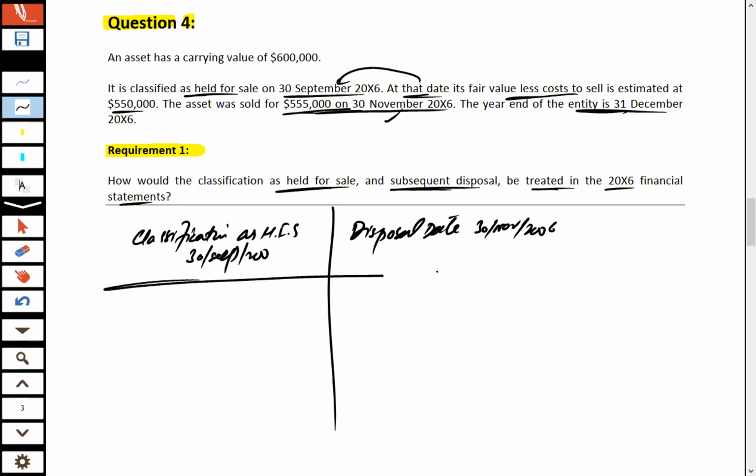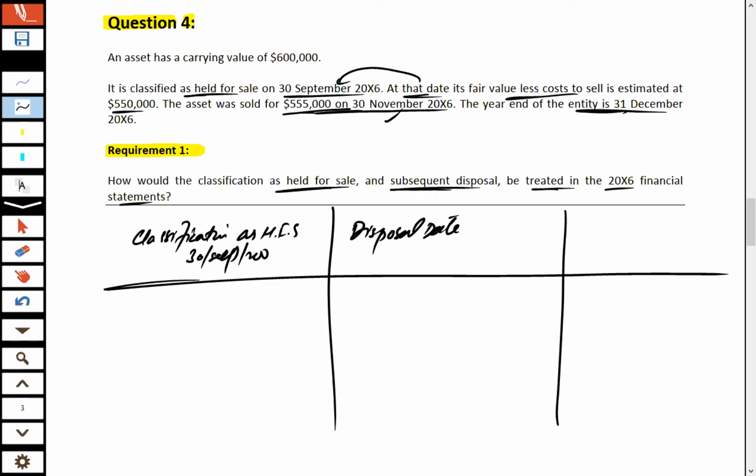You classified the asset as held for sale on 30th September, and after two months, at the end of November, the asset is actually disposed of.